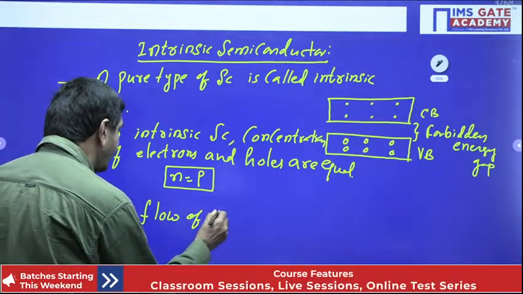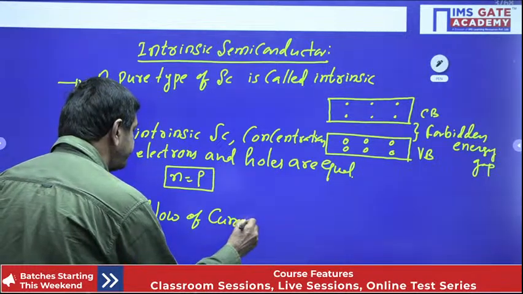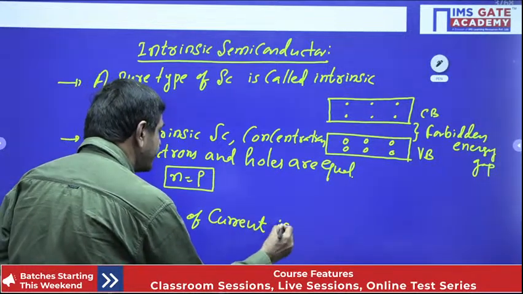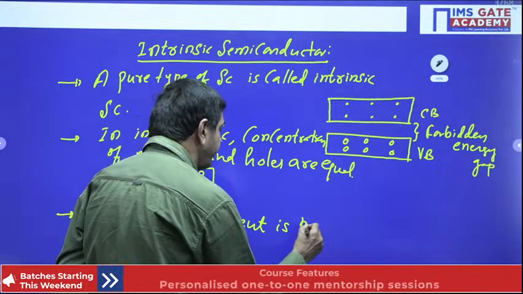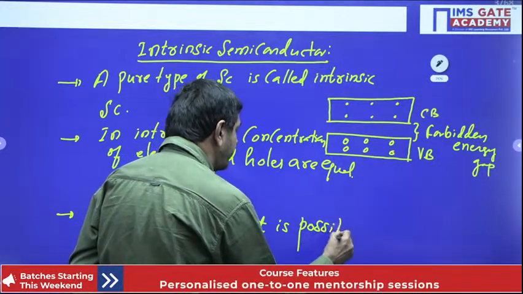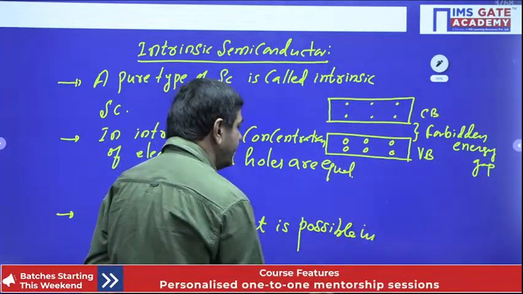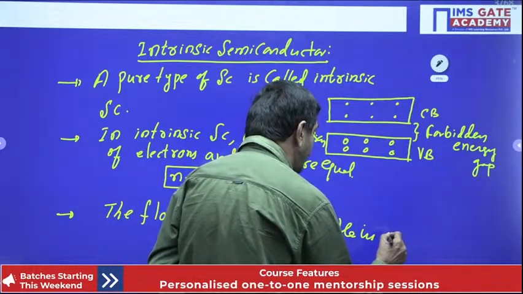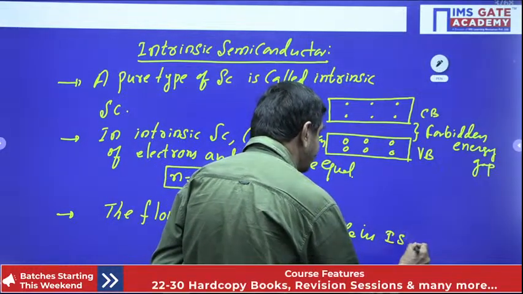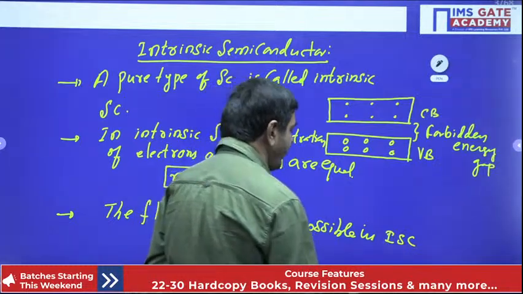The flow of current is possible in intrinsic semiconductor.